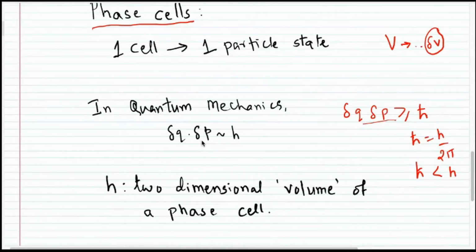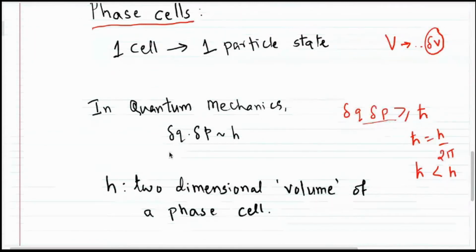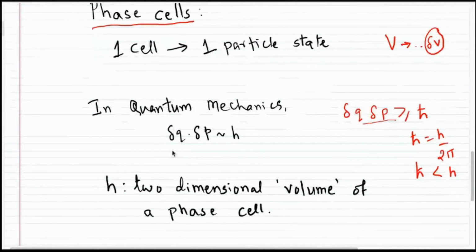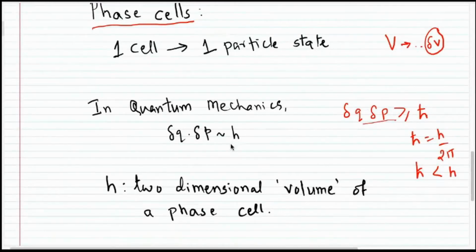There is an equation given to us in quantum mechanics by the uncertainty principle, and that says that delta q into delta p should be approximately equal to h. That means the smallest volume in which I can surely say that the particle exists will be equal to delta q into delta p, that is h.